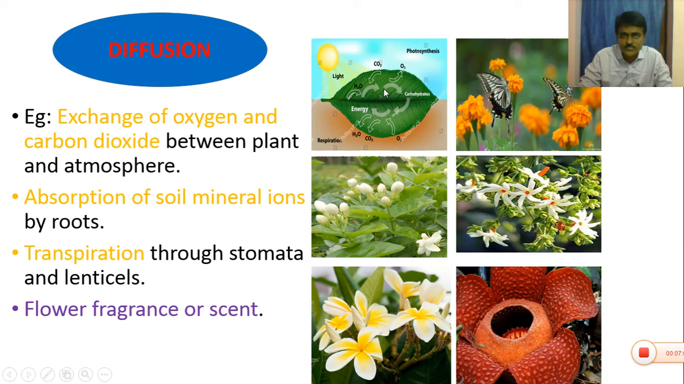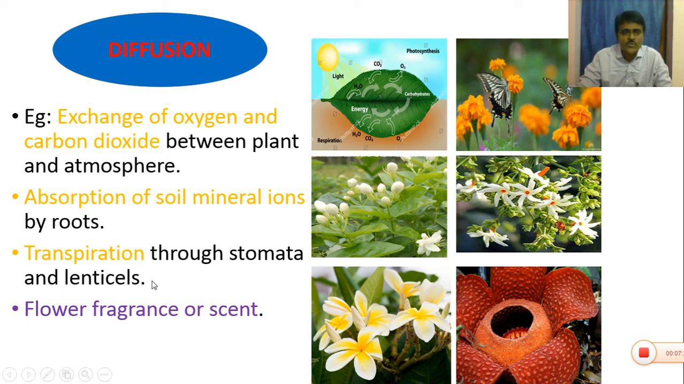Because the movement of molecules takes place from high to low concentration. So in the atmosphere, more carbon dioxide is present, so that can enter into the leaves. And also the absorption of soil mineral ions by roots. The absorption of mineral ions by the plant body is also a second example of a diffusion process.